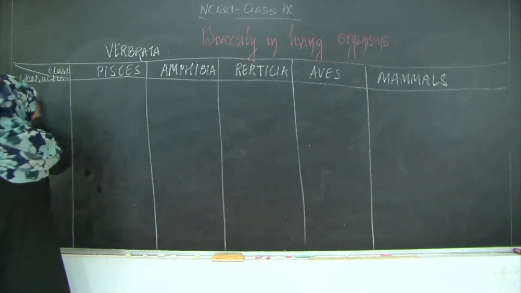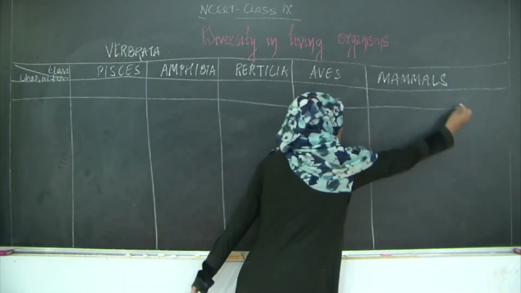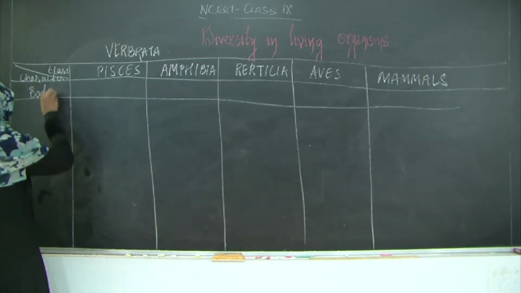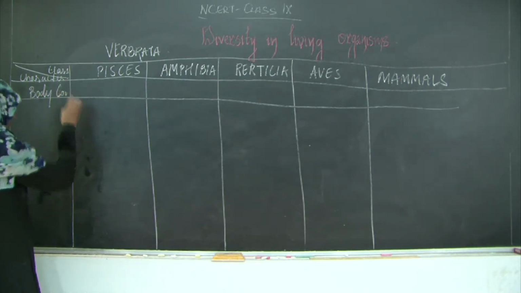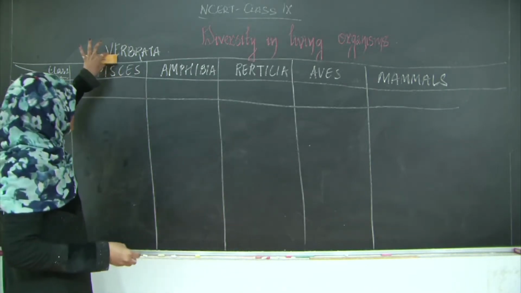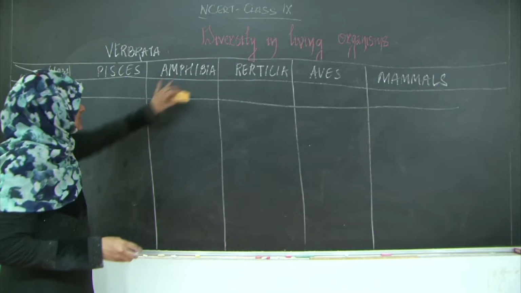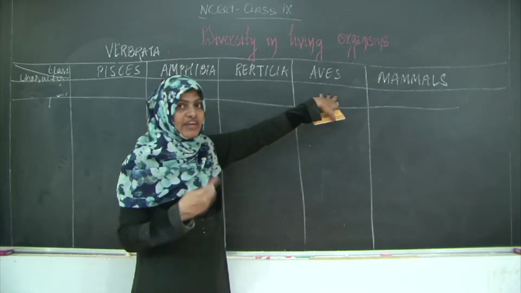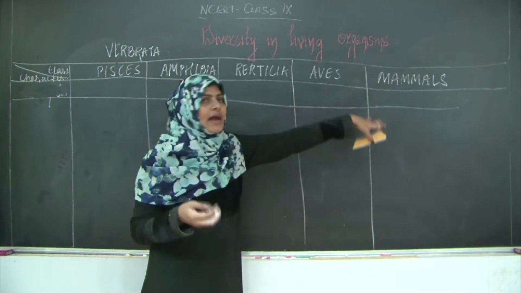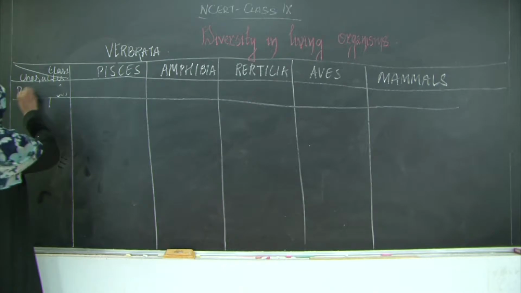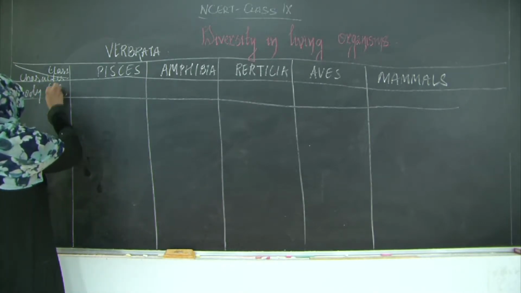The first characteristic, what did I say, is the body covering. The organisms which fall over here under Pisces are fishes. Amphibia you already know, Reptilia you already know, Aves you have also studied in 8th standard, and mammals, we all are mammals. So when I discuss, it will be easier for you to recapitulate what will come over here.